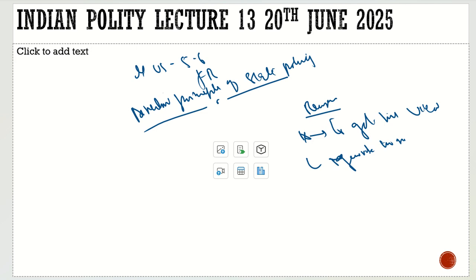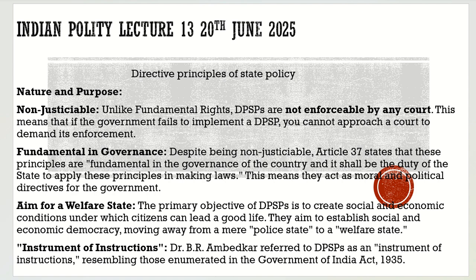And what is the purpose of the constitution? What is the purpose of the laws which are made by the executive or legislature? The purpose is the directive principles. The directive principles give the lawmakers the purpose. If they are going to make any law, there should be a purpose, and this purpose is given in the directive principles. So what is this purpose? That we will understand one by one. Let us have a look at the basic introduction. What is the nature and purpose of the directive principles?